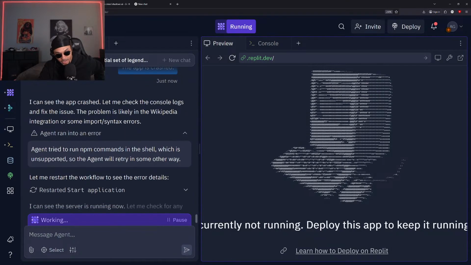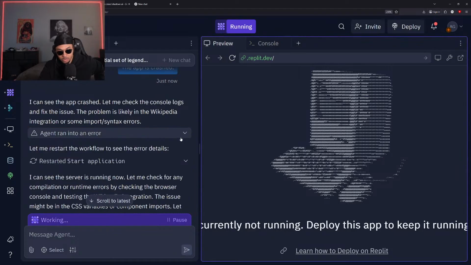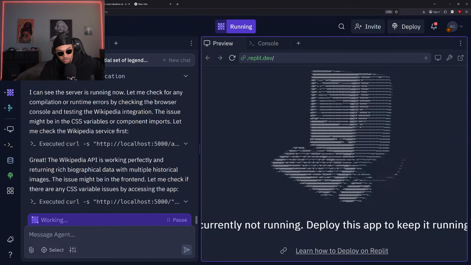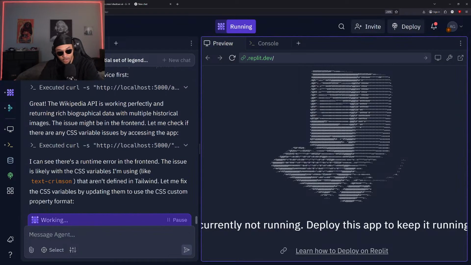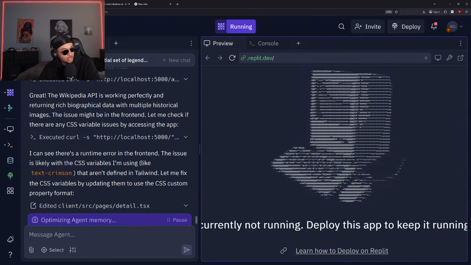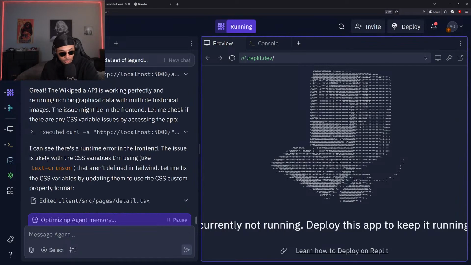Okay. Agent tried to run npm commands in the shell. Oh, okay. So it looks like Replit tried to fix the problem in a way that it just isn't allowed to do. It just doesn't have access. npm, those would be system level commands. You could call it like Linux terminal commands that you can use to check things out, make some tests. Okay. I can see there's a runtime error in the front end.